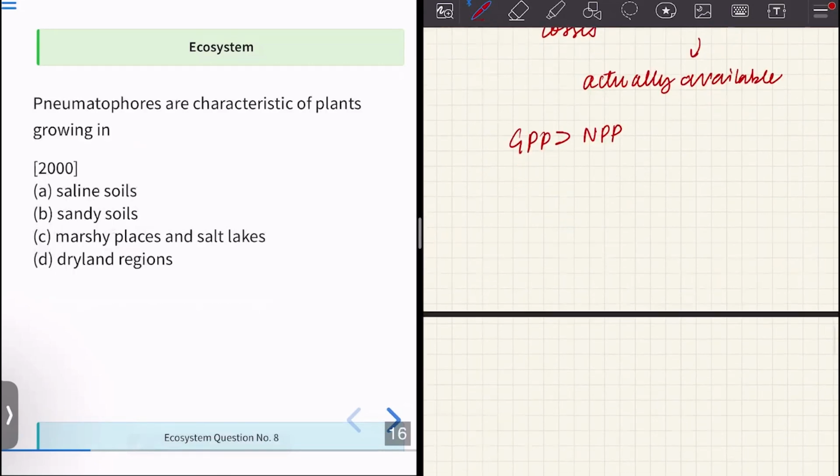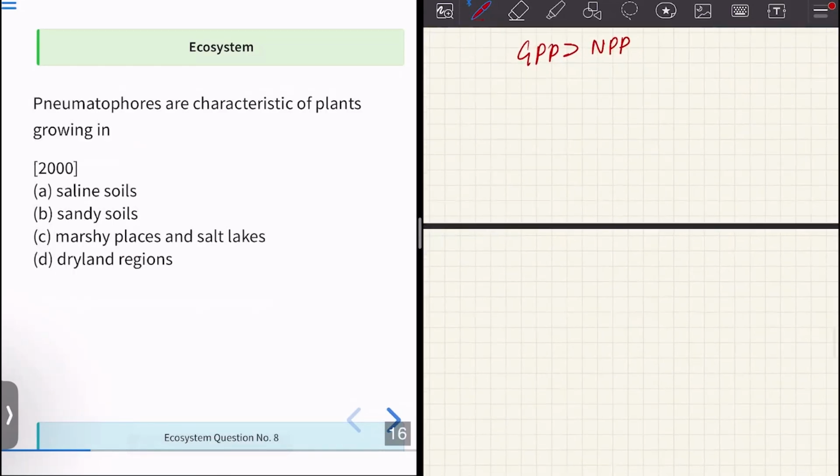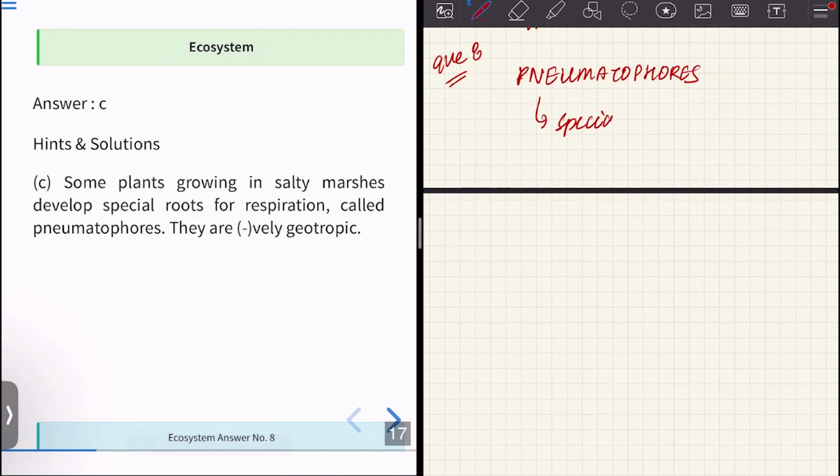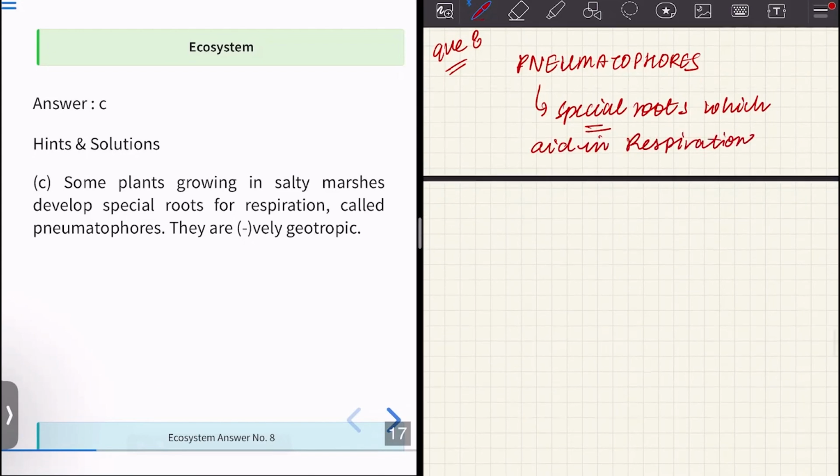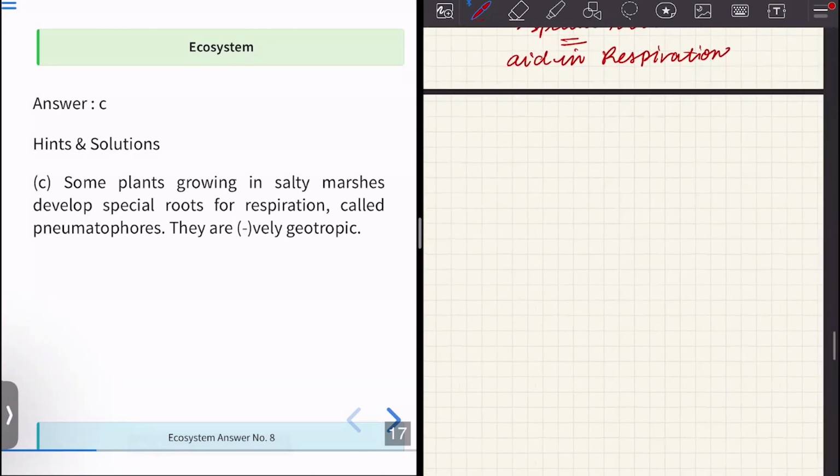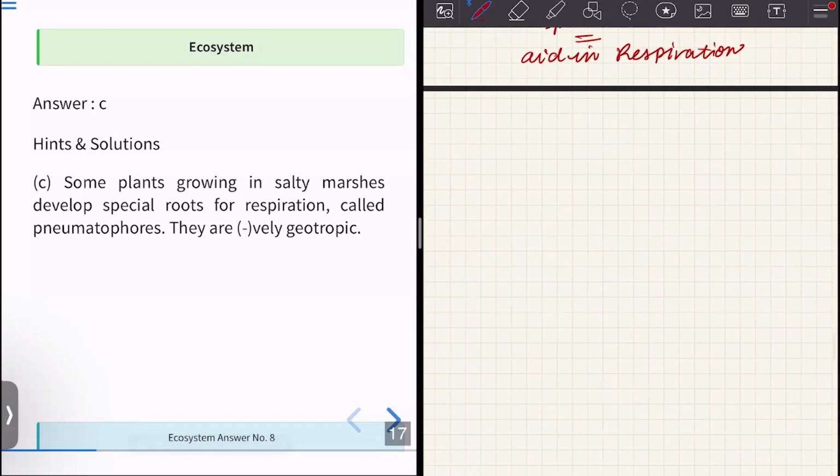Moving on to the next one, we have pneumatophores. So what are pneumatophores? Pneumatophores are actually special roots. It is a modification of root. So special roots which aid in respiration. Okay. They are specialized roots that grow from underground roots and they protrude out of the soil surface.